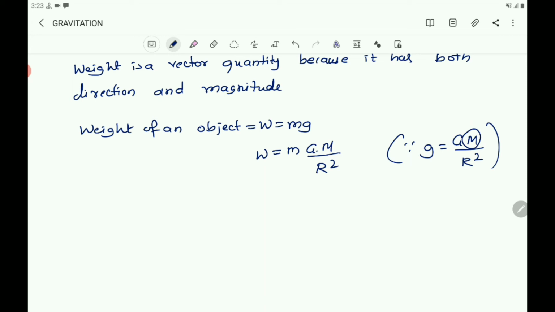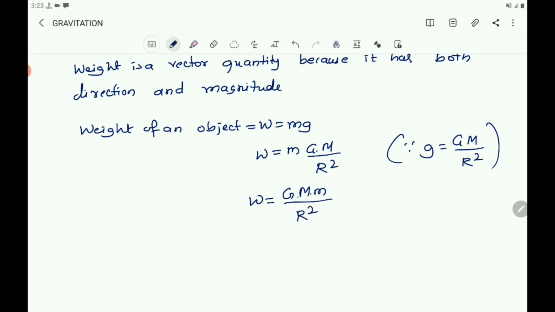Here M is the mass of the earth, G is the gravitational constant and R is the radius of the earth. So W equals G M m by R square.